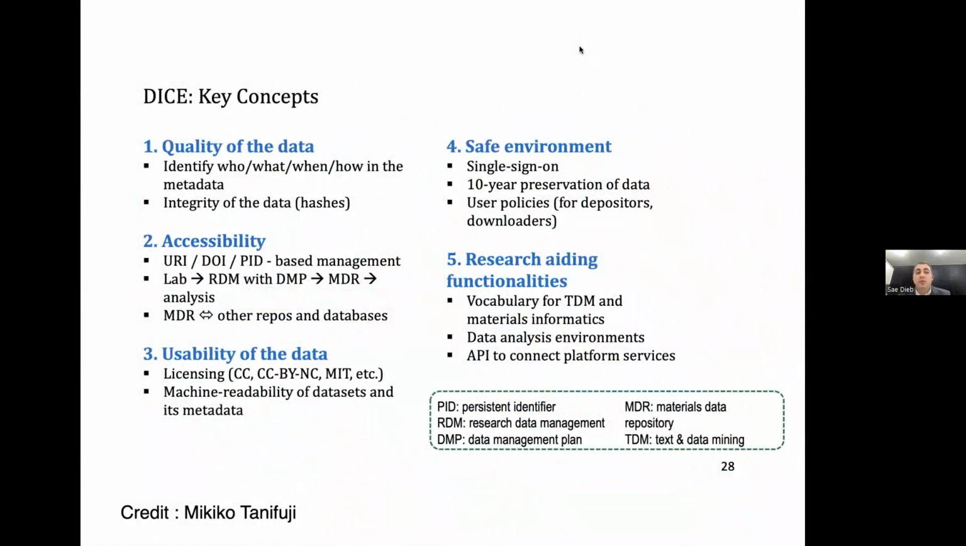So some key concepts for DICE. First, quality of data. We have a single user ID for all DICE services, so we know when and who and what kind of data was deposited and so on. There's the accessibility issue, the usability of data. There are several licensing ways of depositing your data. And there's a tool inside DICE to transfer the data into a machine-readable data set with metadata. The data in DICE will be persistent for 10 years. The data will be there for 10 years, that's the contract.